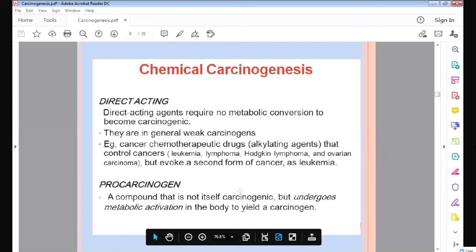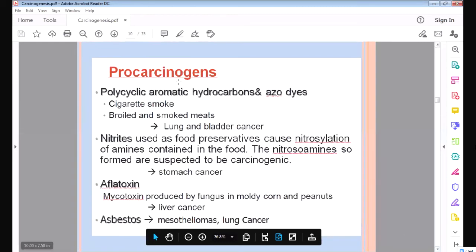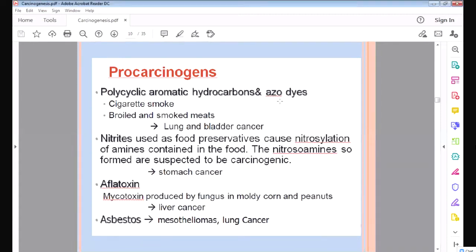It doesn't directly cause cancer, but in the body, it undergoes metabolic conversion and forms a compound which is called a carcinogen, and this causes cancer. So here you can see procarcinogens. These are the indirectly acting chemicals. Polycyclic aromatic hydrocarbons and the azo dyes. What will happen? Cigarette smoke or boiled or smoked meat go into the body, convert into some other compound, and cause lung cancer and bladder cancer.